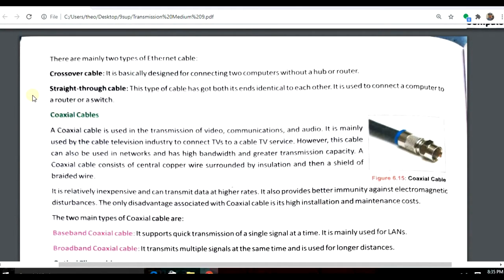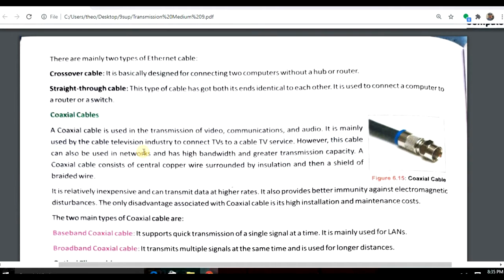If we are talking about the Ethernet cable, there are mainly two types of Ethernet cables. One is the crossover cable, another one is the straight through cable. The crossover cables are used to connect two computers without a hub or router, whereas straight through cables are identical at both ends and are used to connect a computer to a switch or a router.